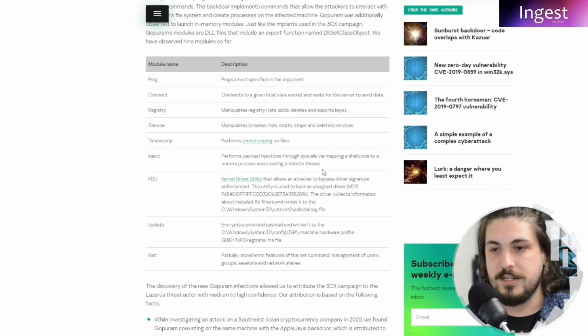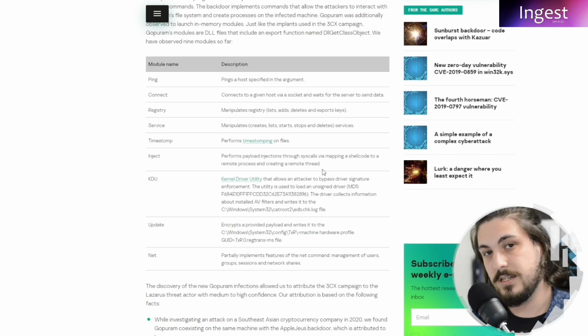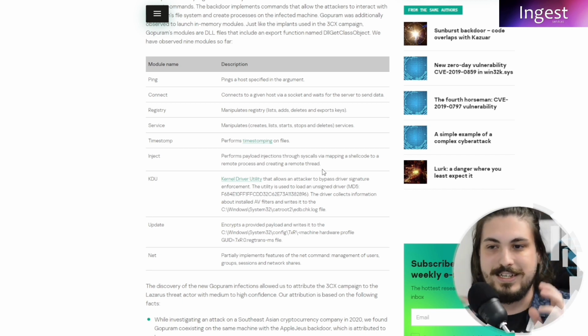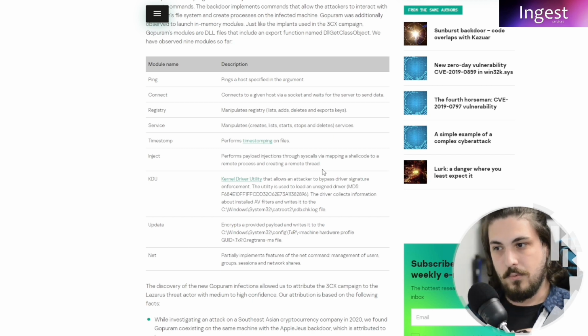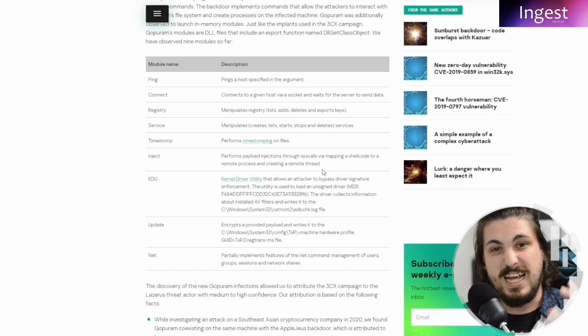Now, whether or not the threat actors behind the 3CX supply chain attack were going to use any of these modules is anyone's guess. But what Kaspersky's saying here is that they could have. They had the ability, they had the tools. Was info stealing just the first part? Were they testing it out to see if they were going to get caught? Were they then going to lead to something greater? Who knows? It's anyone's idea, but they had the very ability, and that is scary.